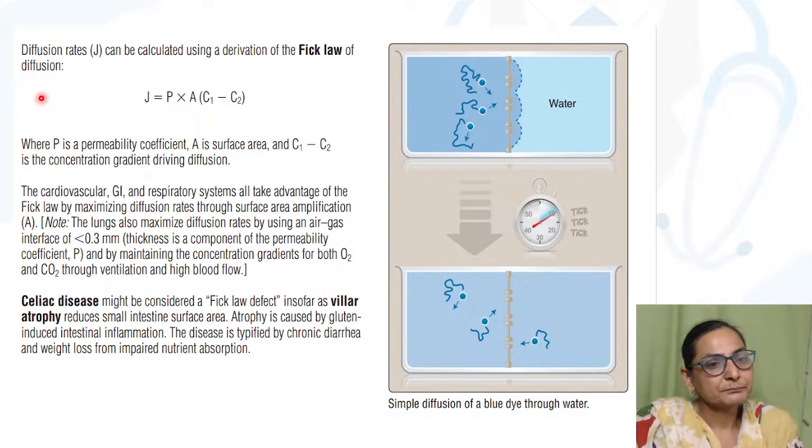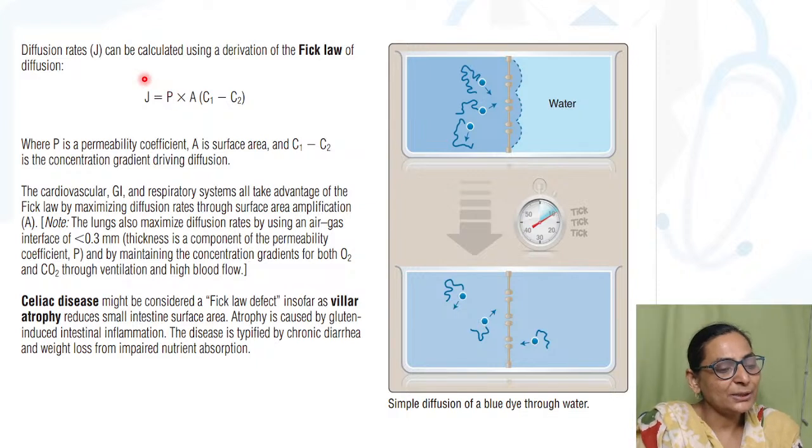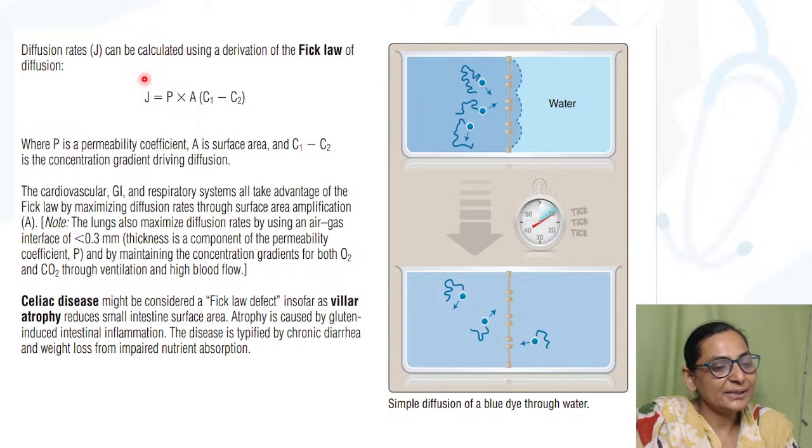Now, Fick's law says that J is equal to P into A into (C1 minus C2), where J is the net rate of diffusion. P is called the permeability coefficient, and in some books you will see D, which indicates the diffusion coefficient.